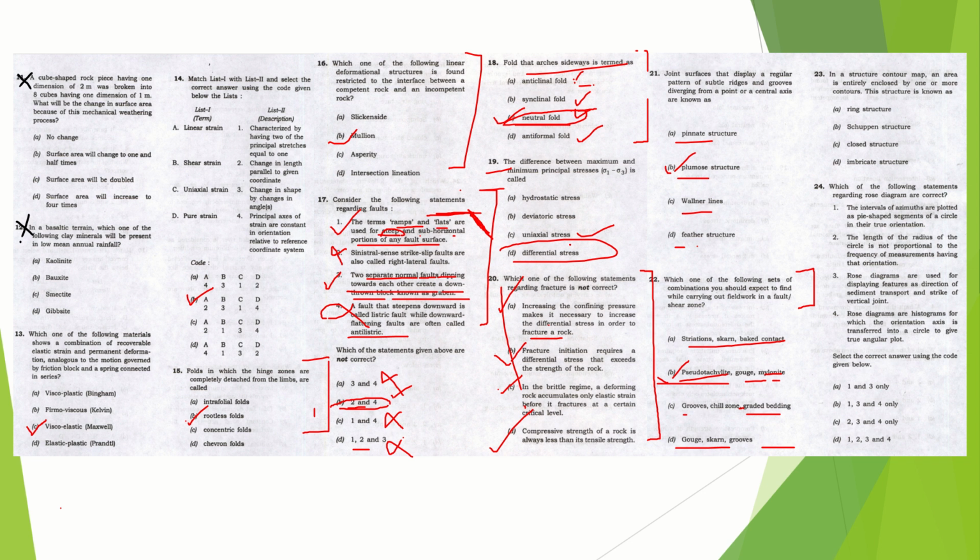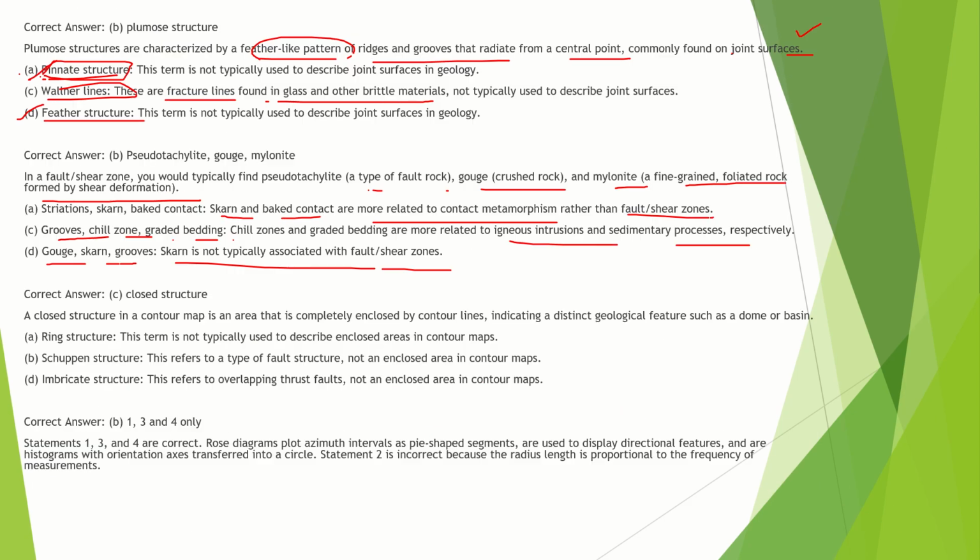Now coming to the next question, 23. In a structure contour map, an area entirely enclosed by one or more contours is known as what? Ring, scarp, closed, imbricate. We should know all of them. What are they? It's a closed structure only.